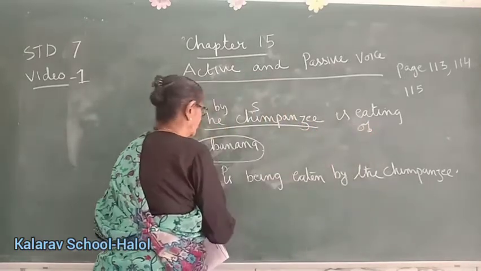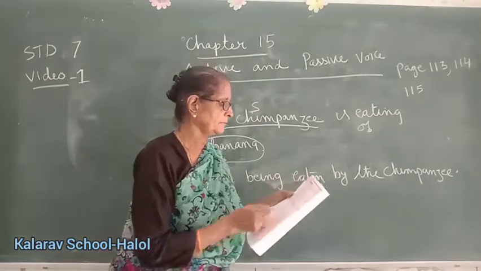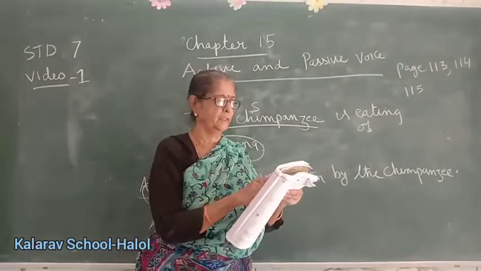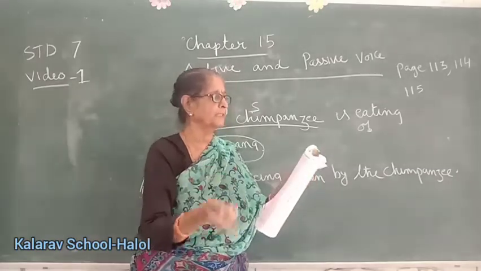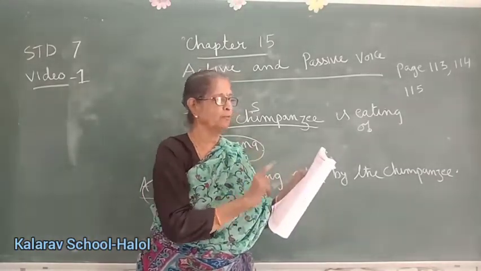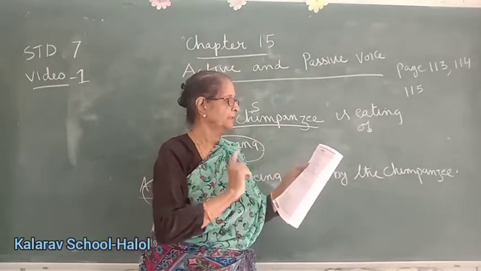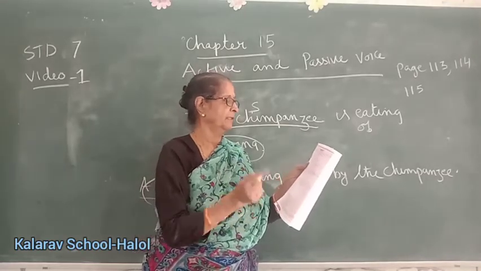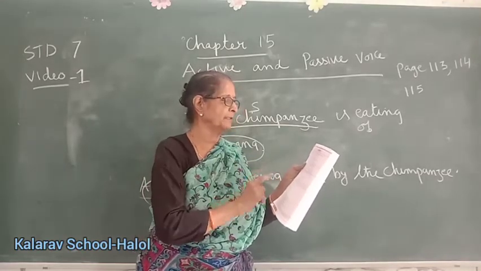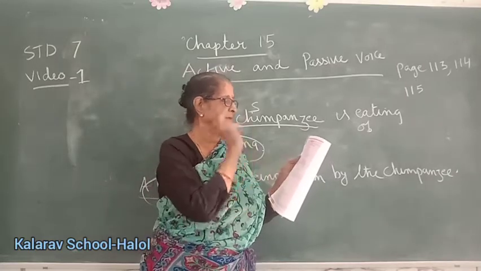So subject will come here, object will go backside. The preposition by is used before the chimpanzee. The verb is eating changes to is being eaten. It is an appropriate auxiliary: is being plus past participle of verb, eaten.